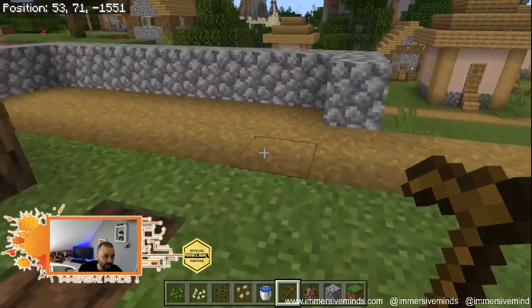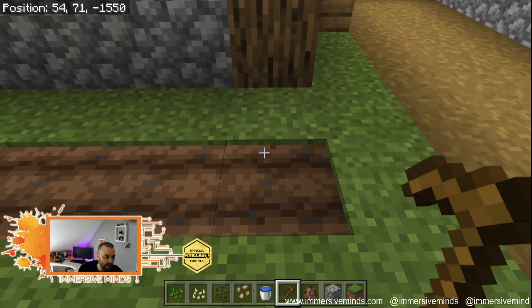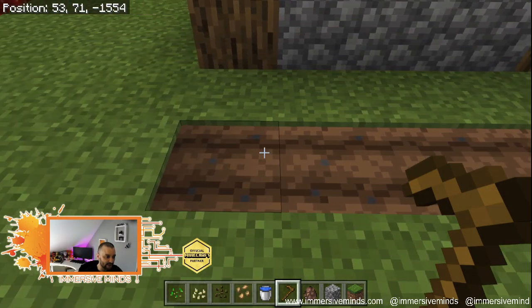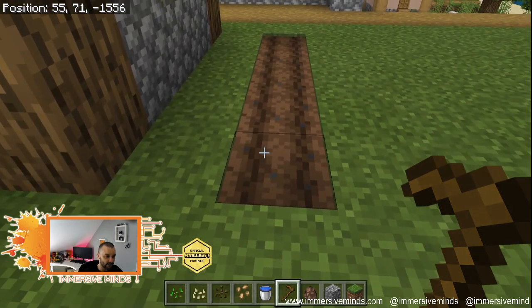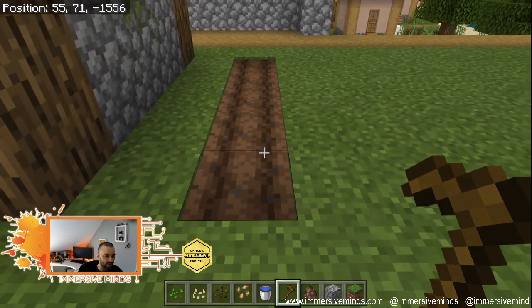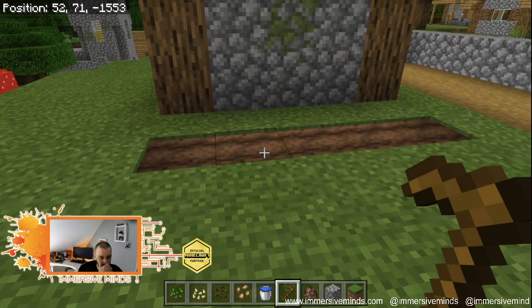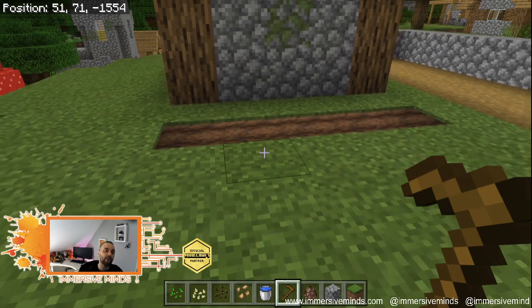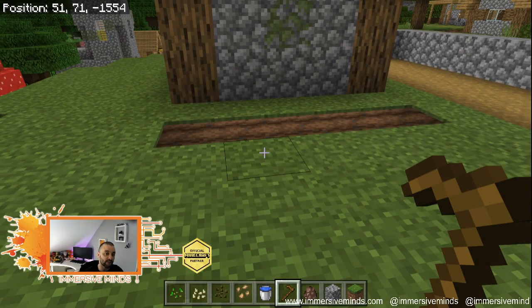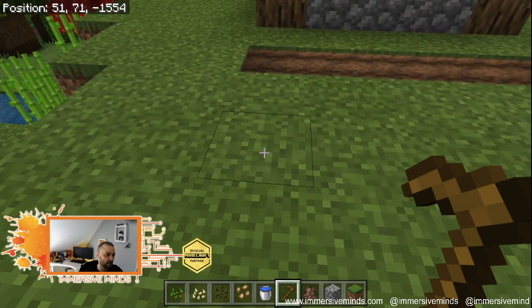And you'll see that, like the path, it's lowered it by a slight amount and given it this kind of trough look. It's almost like it's got these little dark troughs for farming. If you leave that long enough, it will eventually go back. It will eventually become dirt and then grass. And actually, if I just wait for a moment while I do another one, we'll see that happen.